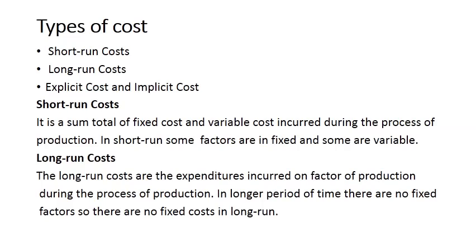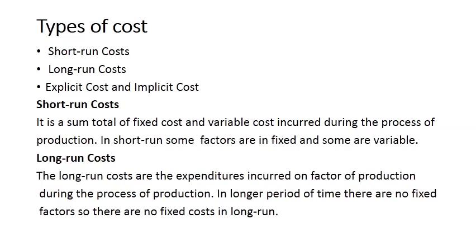So short run cost is the sum total of fixed cost and variable cost, because the expenses made on fixed factors are known as fixed cost, and expenses made on variable factors of production are known as variable cost. So it is the sum total of fixed cost and variable cost incurred during the process of production. As we know, in the short run some factors are fixed and some are variable.